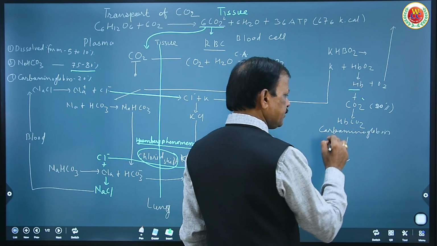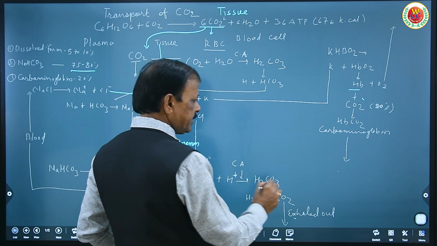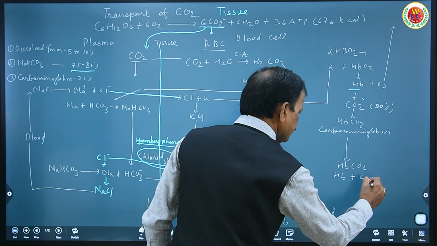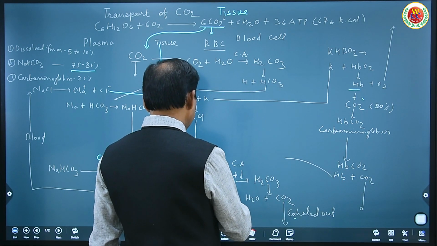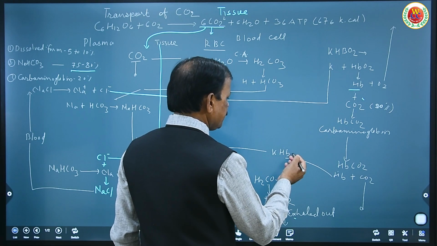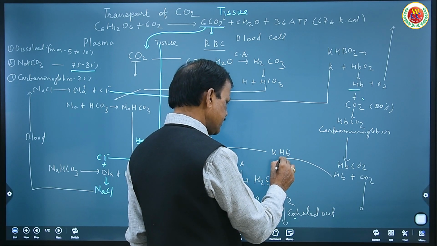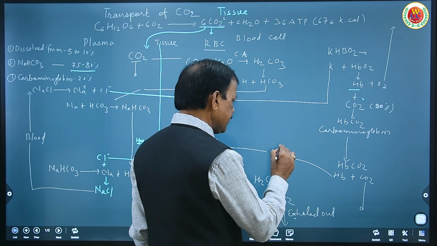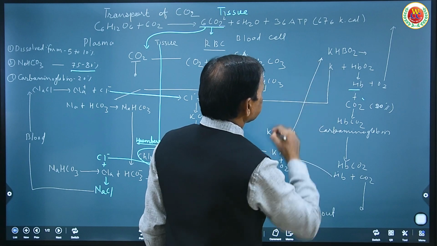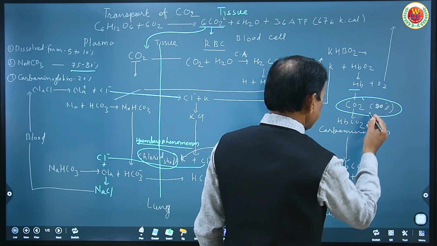And now when this HbCO2 comes here, this Hb gets dissociated to once again combine with potassium, because here potassium becomes free. So HbCO2 gives Hb plus CO2, the CO2 is delivered, and now this Hb combines with this potassium to form KHb, to combine with oxygen and form KHbO2. At the site of lungs oxygen will be added, and that is what is shown here. So I hope you did understand how this carbon dioxide is transported.